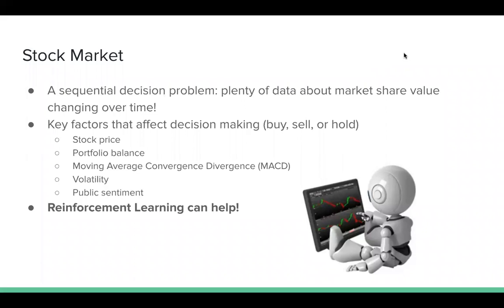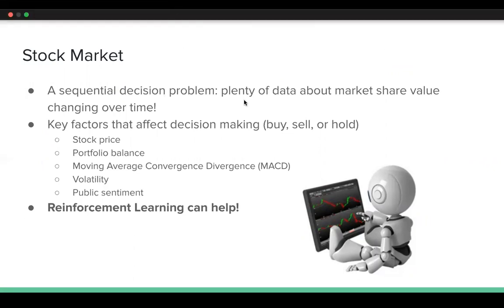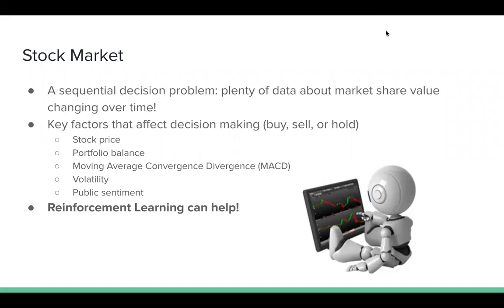So the task we're trying to solve is actively trading in the stock market. The stock market is essentially a sequential decision problem. There's plenty of data about stock market share values over time that we can use to encode a state space for the agent to learn. Some key factors that affect the agent's decision-making about buying, selling, or holding are the stock price, portfolio balance, moving average convergence divergence, or MACD, volatility, and public sentiment about the stock. These are all things that reinforcement learning can use to learn the task.